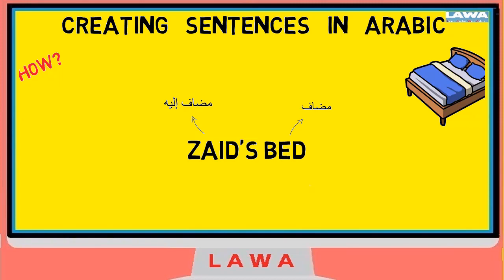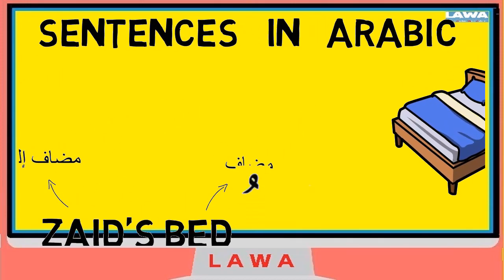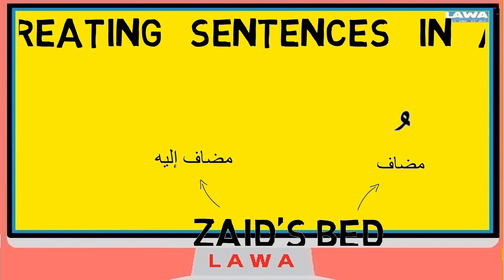Now, what is the rule? The rule is that the mudaf, the thing that you are referring, or the thing that is owned or possessed, always has a dhamma, a single dhamma. And the thing or the person you're referring it towards has tanween of kasra. So it has two kasra.